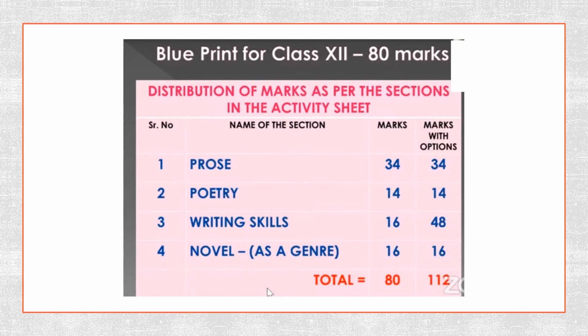For poetry, we have 14 marks allocated. Section 3 is our writing skills. So we have 16 marks allocated for writing skills and 48 marks with options. Section 4 is the novel genre, that is drama, for which we have 16 marks. So the written paper in total is 80 marks and 20 marks we have internal with the college.